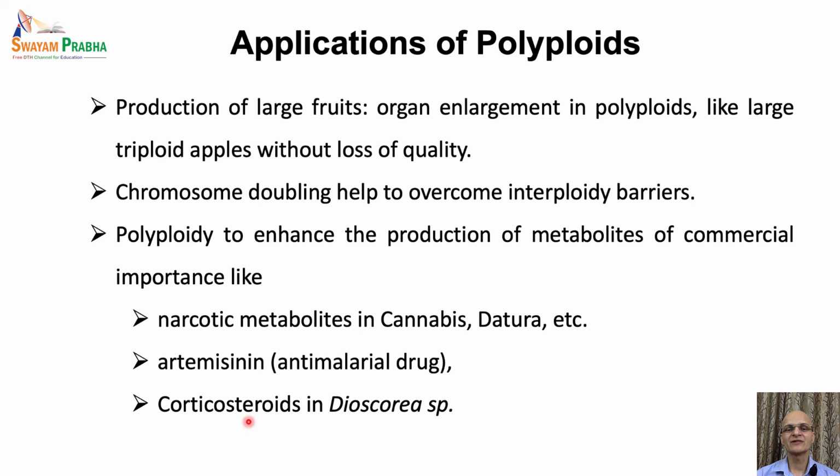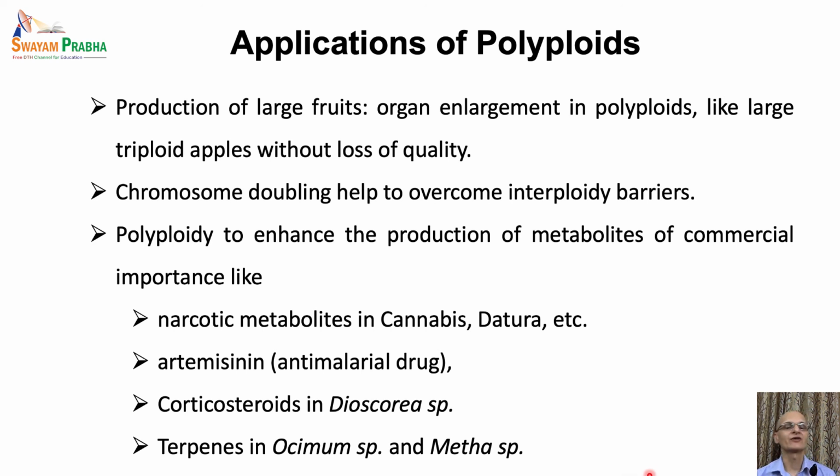Similarly, enhancement of the production of corticosteroids has been achieved in Dioscorea by introducing higher ploidy, and similarly terpene production has increased in Ocimum and Mentha because of the change to higher ploidy levels.